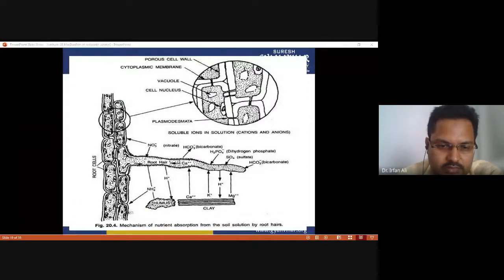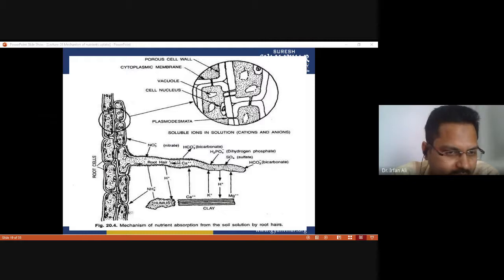So this figure shows the nutrient entering the root hair. You can see magnesium getting into the root hair, potassium also getting into the root hair, calcium also, ammonium also, and bicarbonate, dihydrogen phosphate, sulfate, bicarbonate.